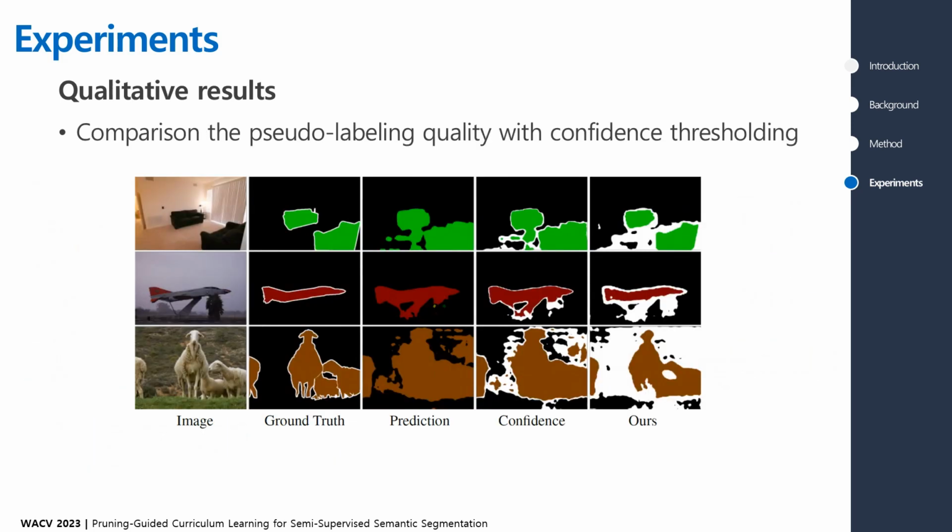The qualitative results of the proposed method are as follows. At first, we evaluated how well the labels are refined. The visualization shows the predictions extracted from the training model at the early learning stage. As you can see, while confidence thresholding incorporates the erroneous samples into training, our method filters out noisy samples well enough.